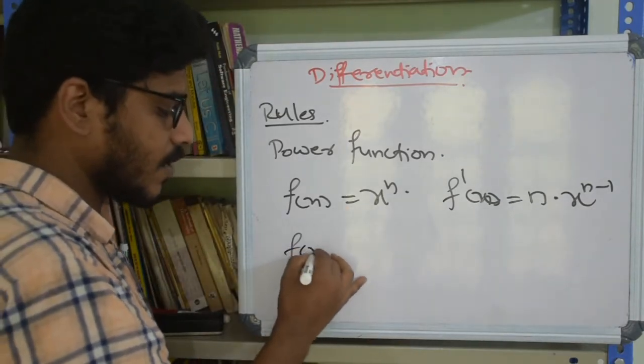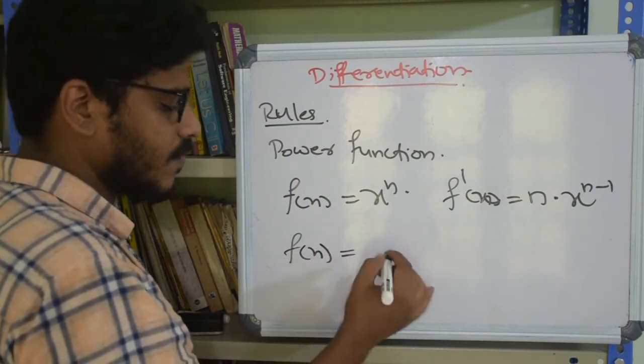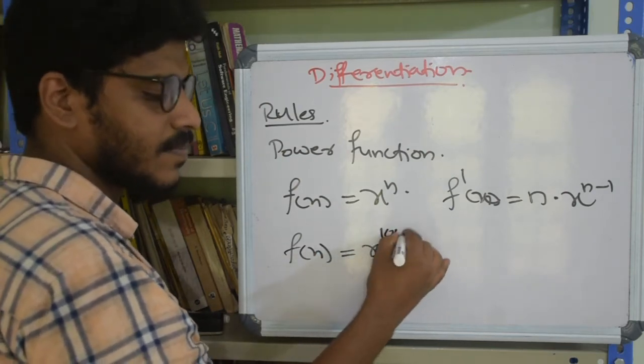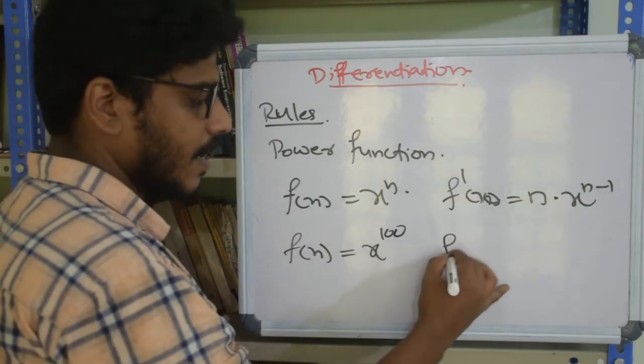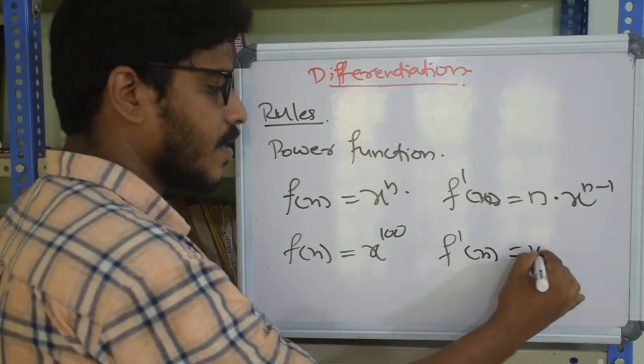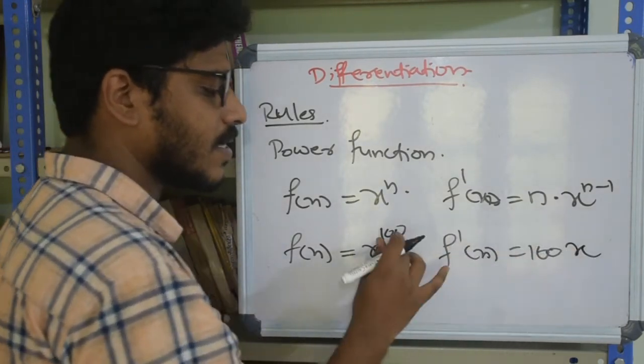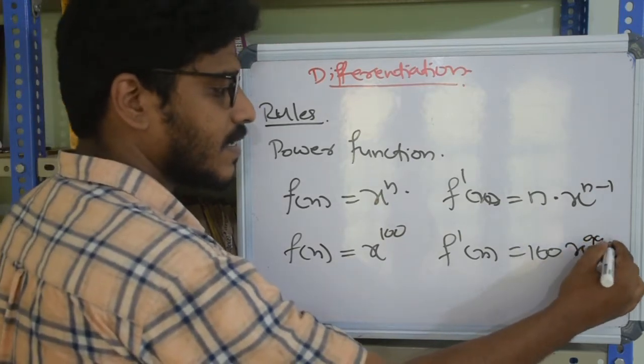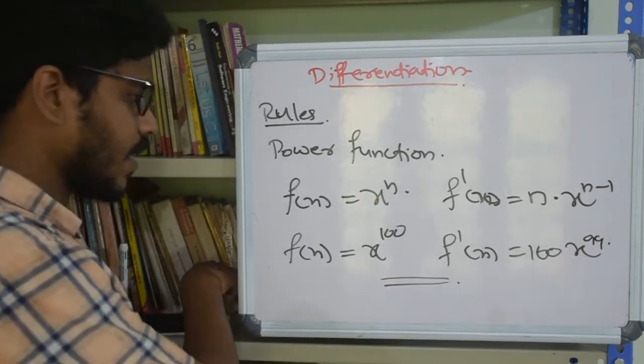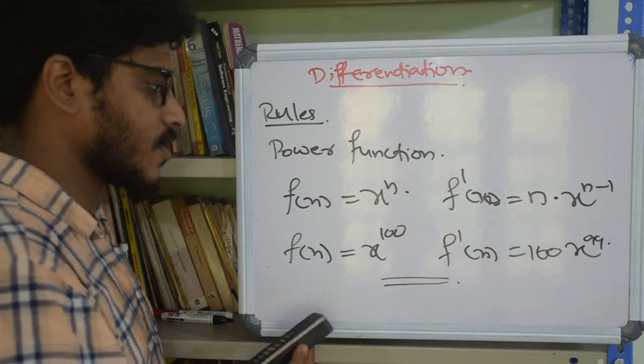So let's directly go to an example. This is pretty simple. Suppose we have f of x equal to x raised to 100. Right. Then f dash of x is 100 into x raised to 100 minus 1, which is 99. Okay. So this is the power function rule.